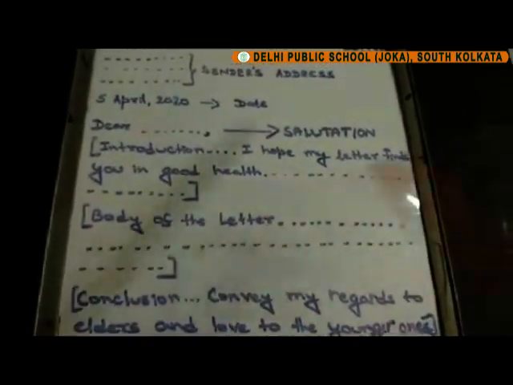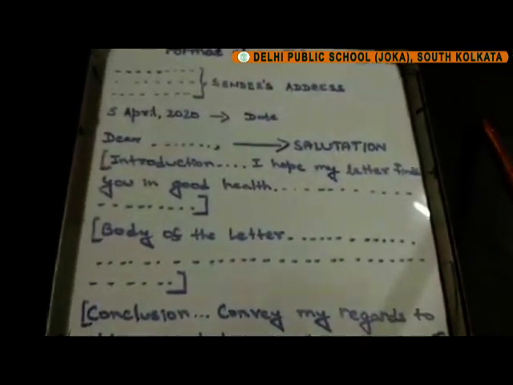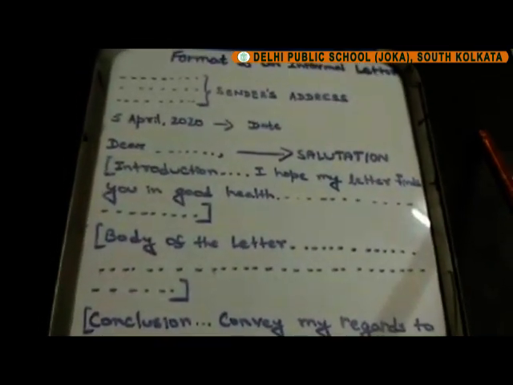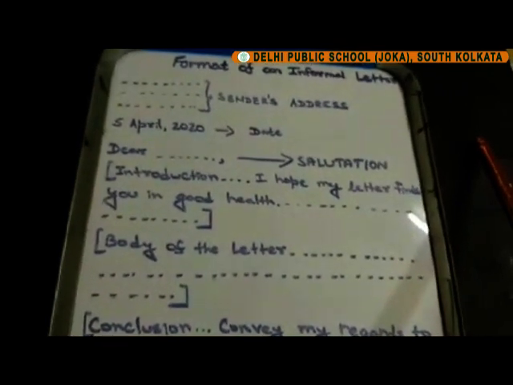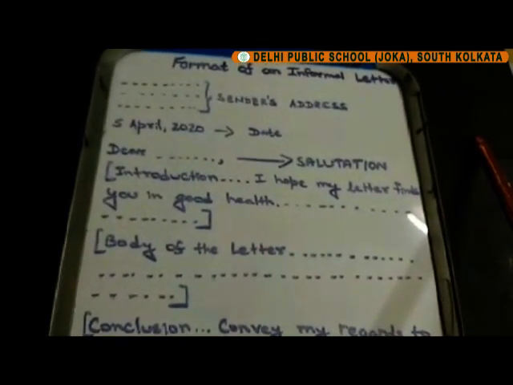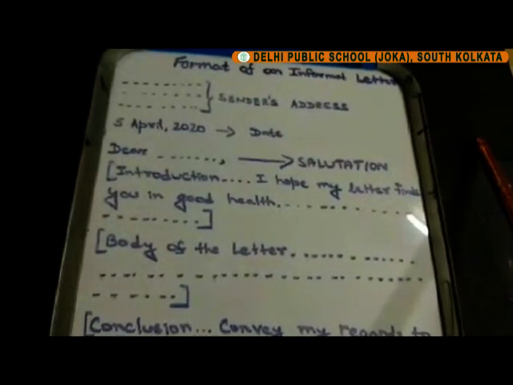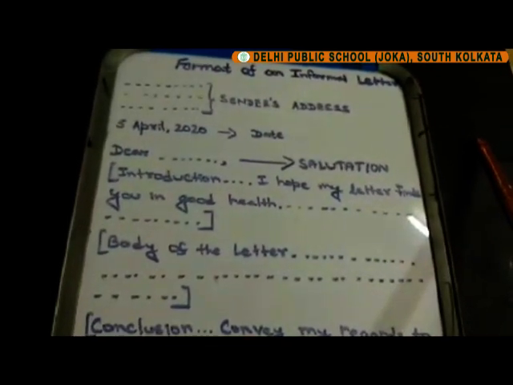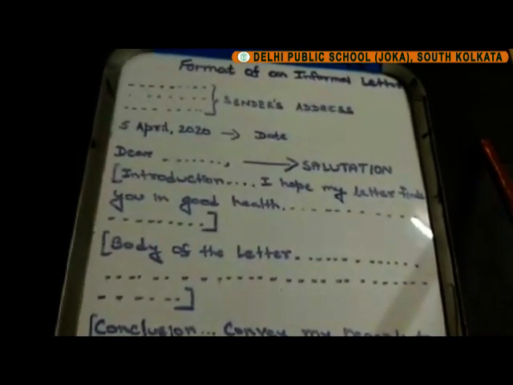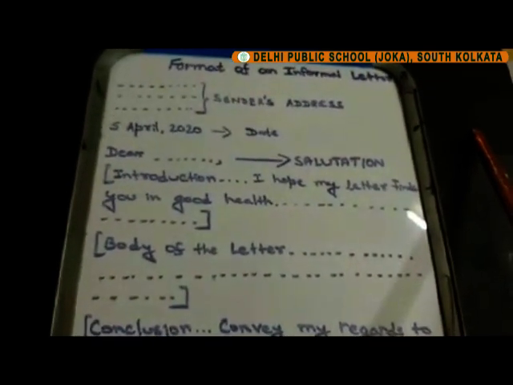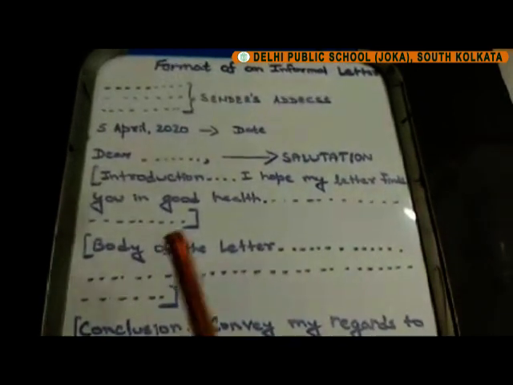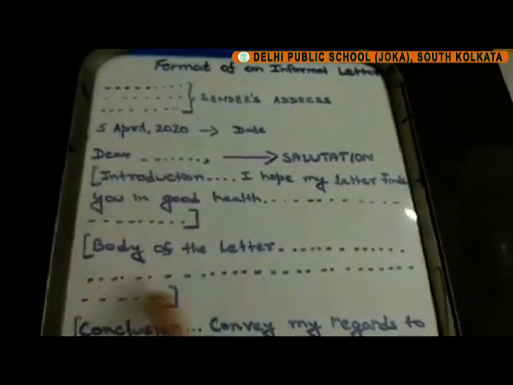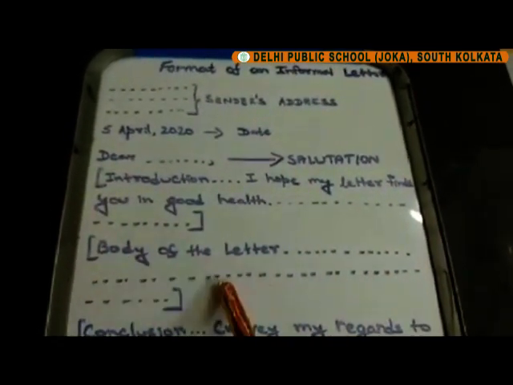Now, the letter can be divided into paragraphs such as introduction, body of the letter, and conclusion. The introductory paragraph sets the tone of the whole letter. We begin the letter by asking the recipient about their well-being. The opening of informal letters should be casual and comforting. It must not be formal and direct as in business letters.